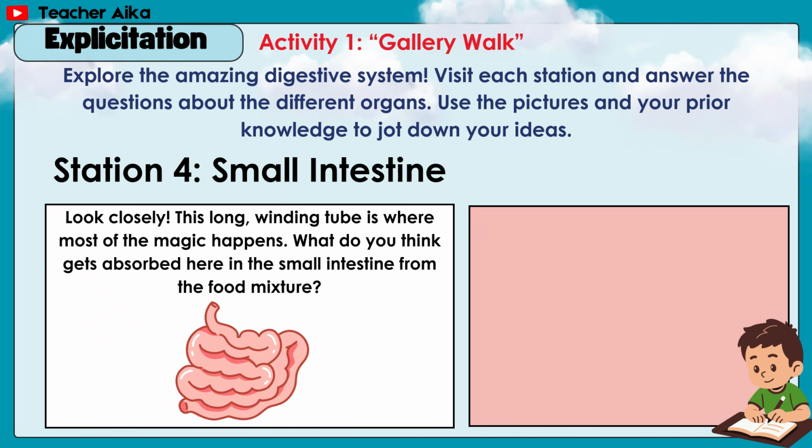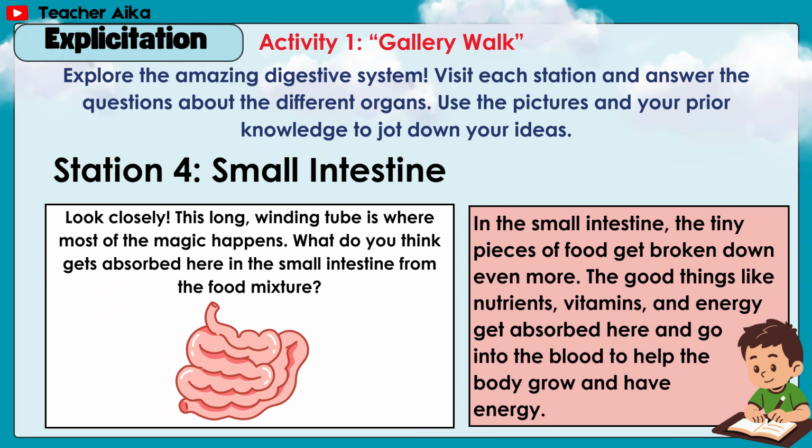Station 4, small intestine. Look closely. This long, winding tube is where most of the magic happens. What do you think gets absorbed here in the small intestine from the food mixture? In the small intestine, the tiny pieces of food get broken down even more. The good things like nutrients, vitamins, and energy get absorbed here and go into the blood to help the body grow and have energy.